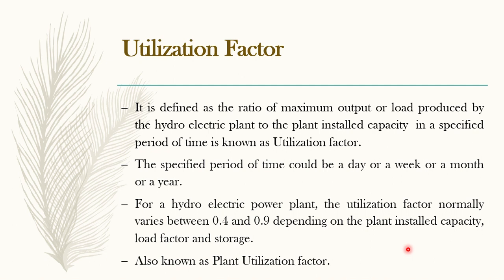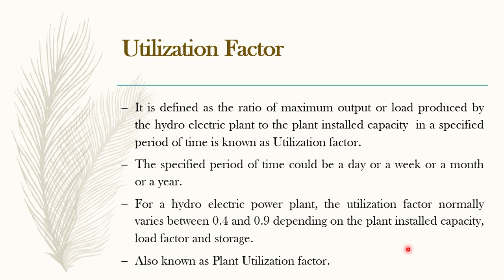See, in this 12 hours duration, let's say that for every hour I'm collecting the power, means at first hour I'm getting some kilowatts, second hour I'm getting some kilowatts, third hour I'm getting some kilowatts. Like this for 12 hours, how many values I will get? 12 values. If I add all these 12 values and divide by 12, I will get the average. In this 12 hours only, some value will be maximum, no, when compared to the other 11 values, right? That maximum load by the installed capacity will give us the utilization factor.